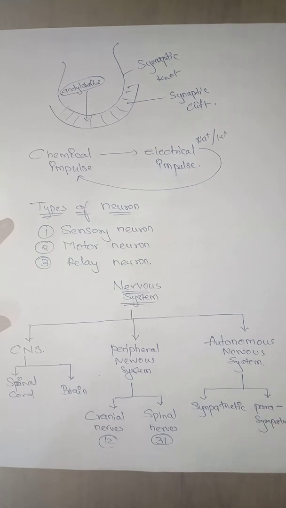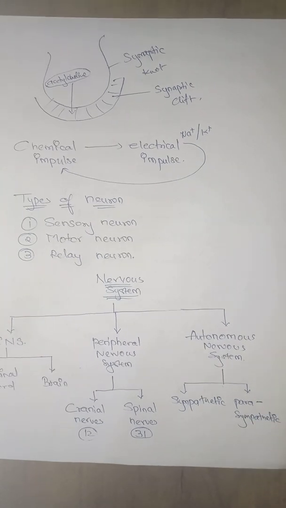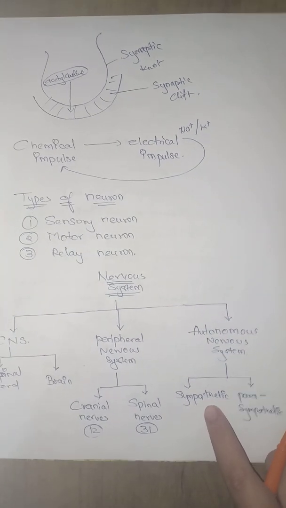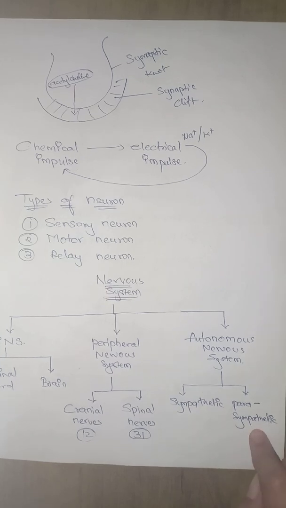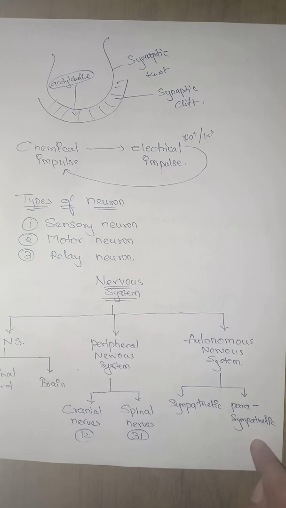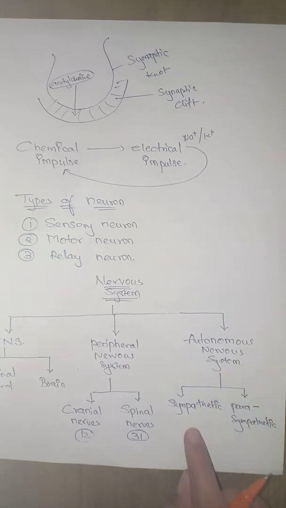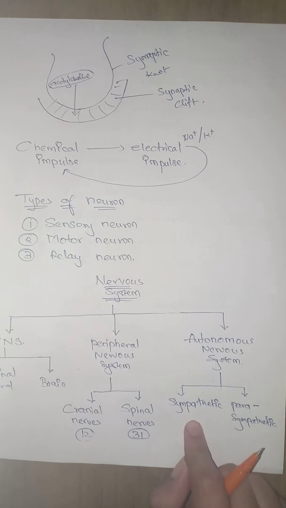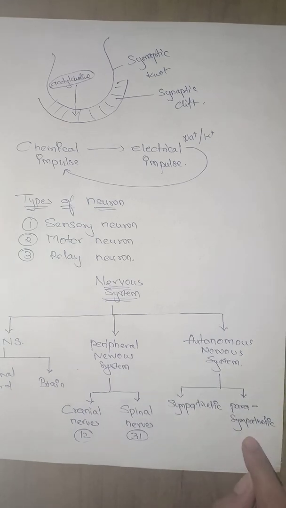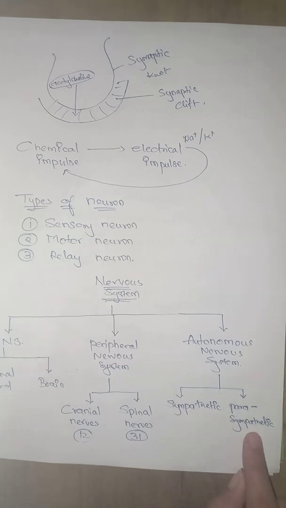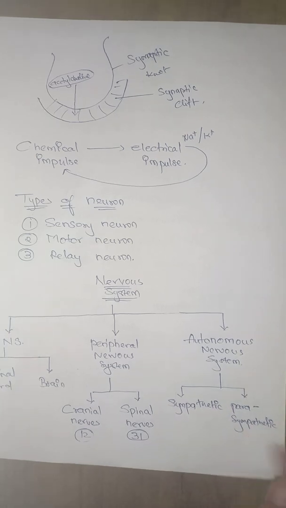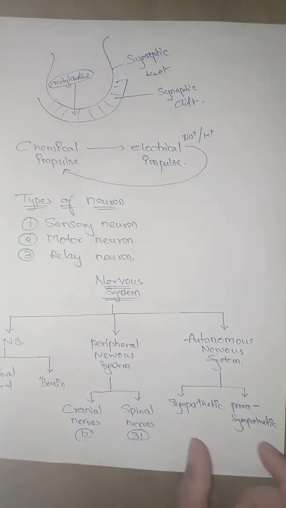They are both complementary to each other. In what sense? If the sympathetic nervous system increases your heartbeat, the parasympathetic will decrease it. If the sympathetic is causing your pupils to dilate, that means increasing the size of the pupils of your eyes, the parasympathetic will decrease it. If it is causing you to breathe faster, the other will reduce the breathing. Whatever is increased by one is reduced by the other, so they are working together.